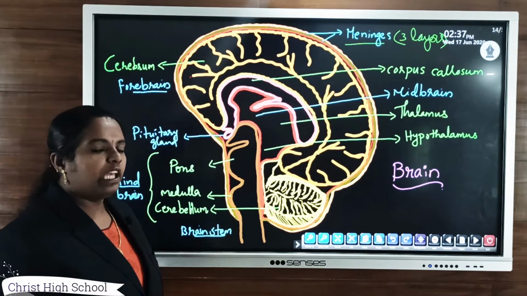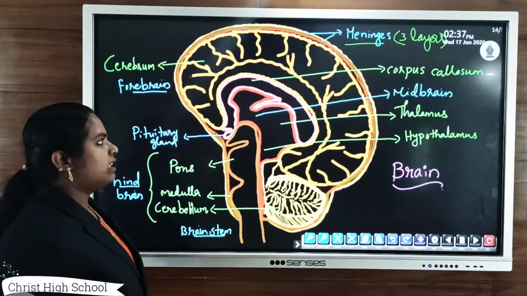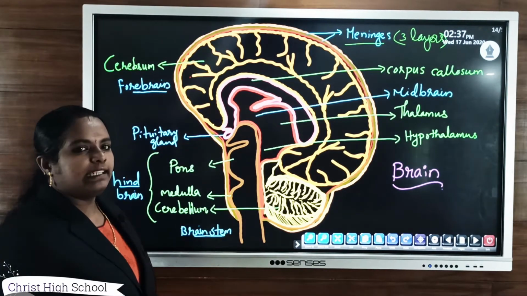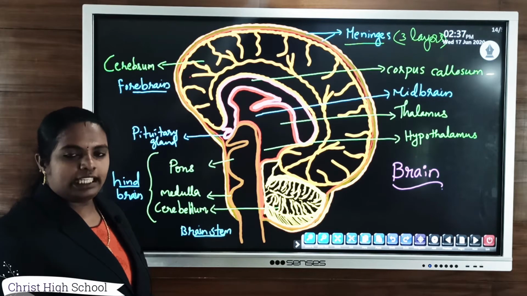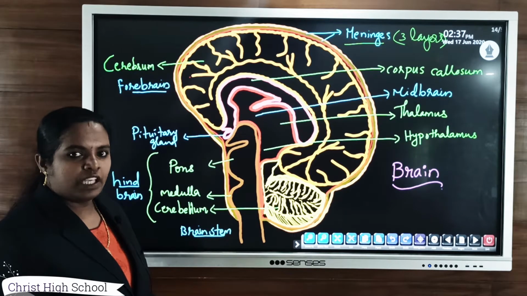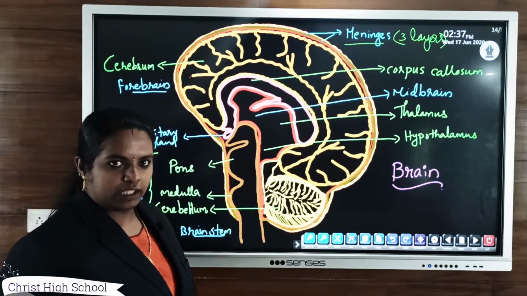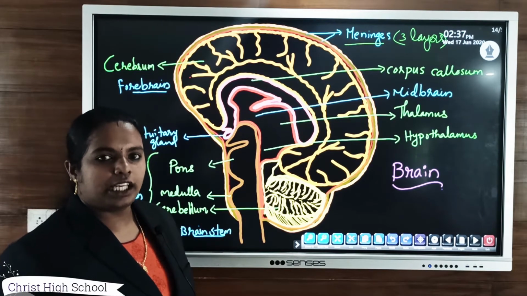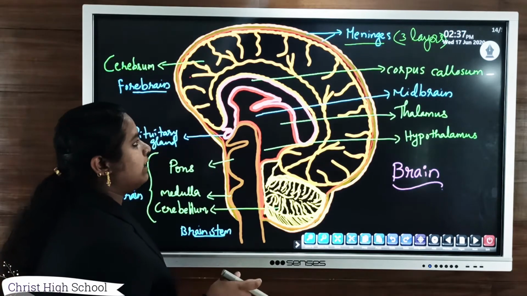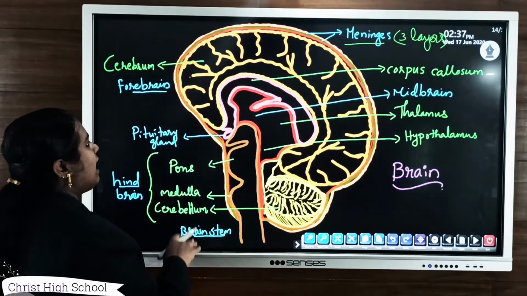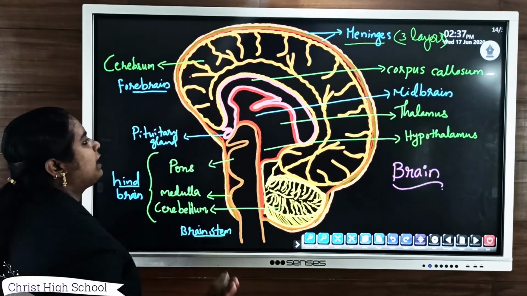The three membranous layers are pia mater, dura mater and arachnoid. Together they are known as meninges, and they form the protective membranous covering of the brain.